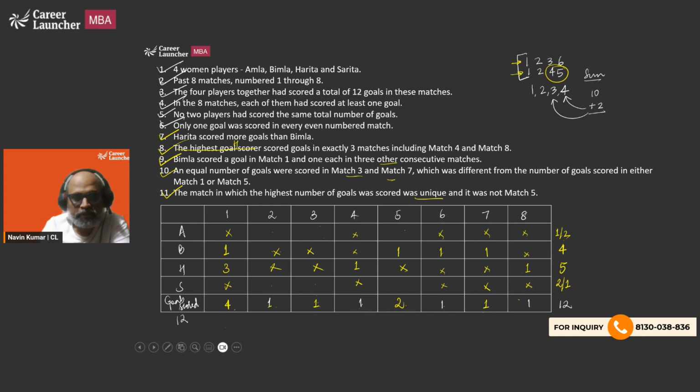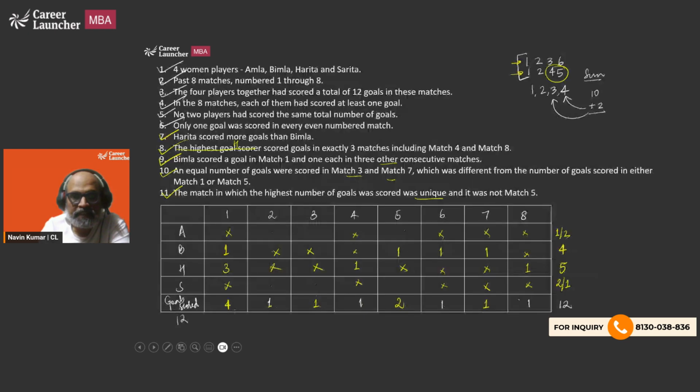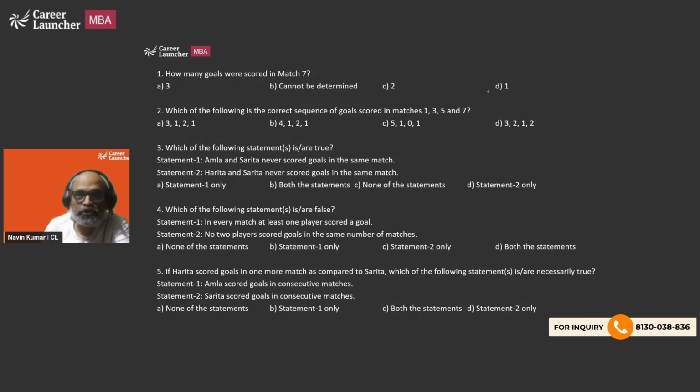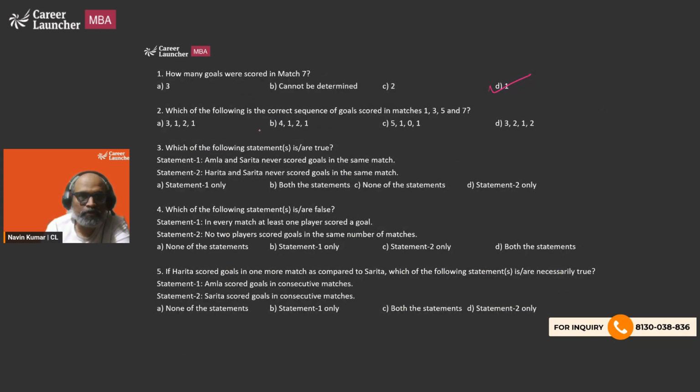Let's look at the questions now. How many goals were scored in Match 7? In Match 7, we can see there was only 1 goal scored. So this is option D. Which of the following is the correct sequence of goals scored in match 1, 3, 5, 7? Basically, odd numbered matches. So in 1, we have got 4. How many options start with 4? Only 1. So 4, 1, 2, 1.